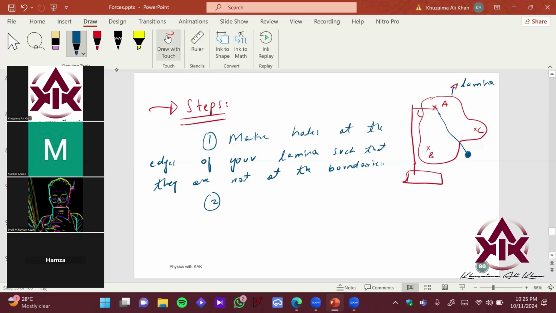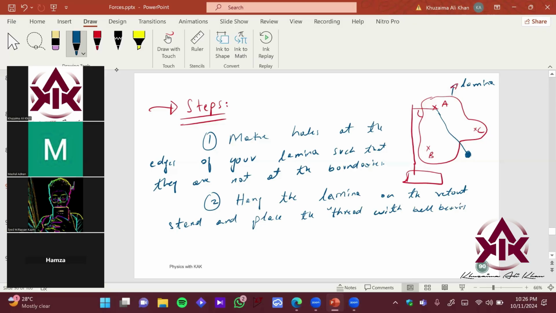So then you will do what? You will hang the lamina on the retort stand and place the thread with ball bearing at the front of the lamina, right? So you will have this setup, which you can see over here right now.